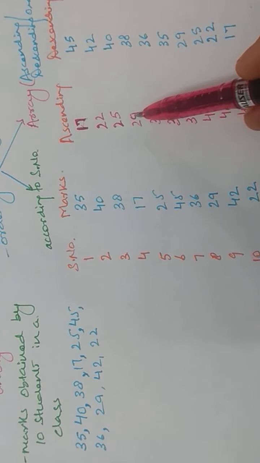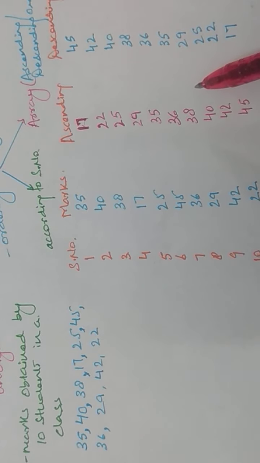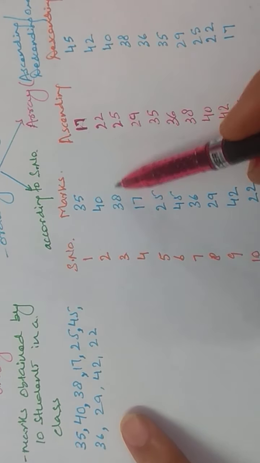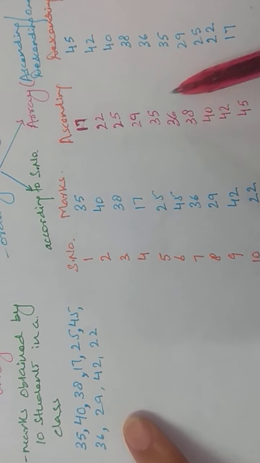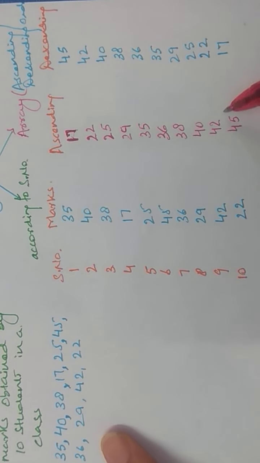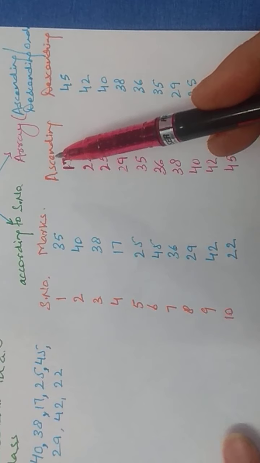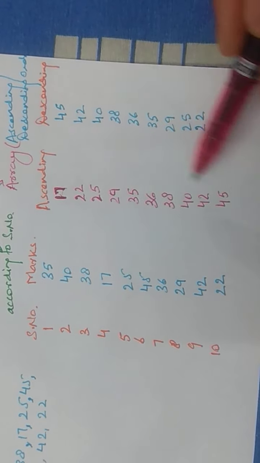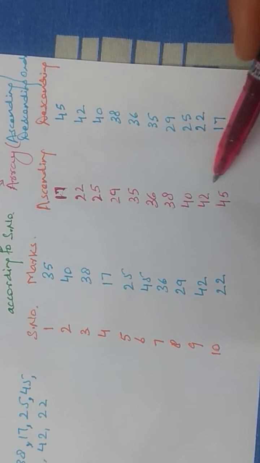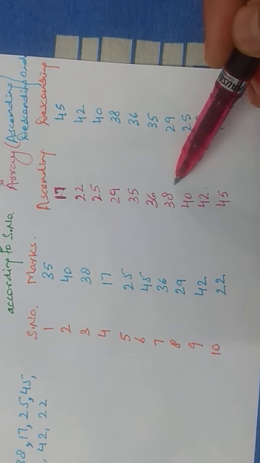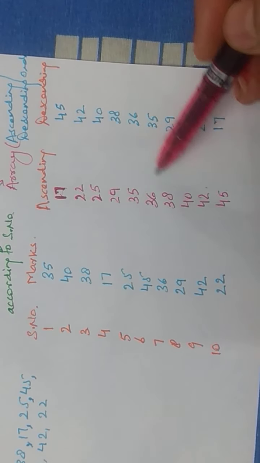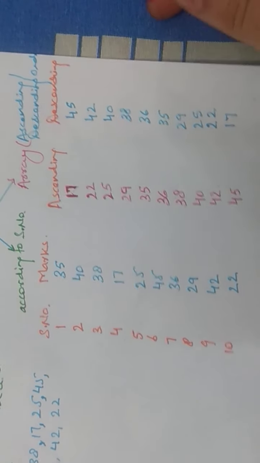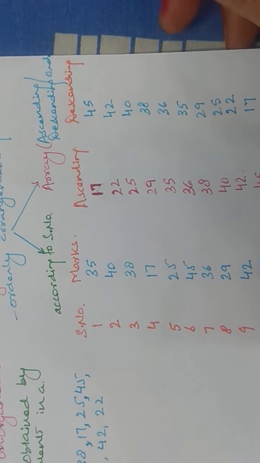Then slowly you will go to higher values: 17, 22, 25, 29, 35, 36, 38, 40, 42, 45. So you have arranged this data in ascending order. Next is descending order, that means highest value first: 45, then 42, 40, 38, 36, 35, and so on. So this is how the individual series is represented.